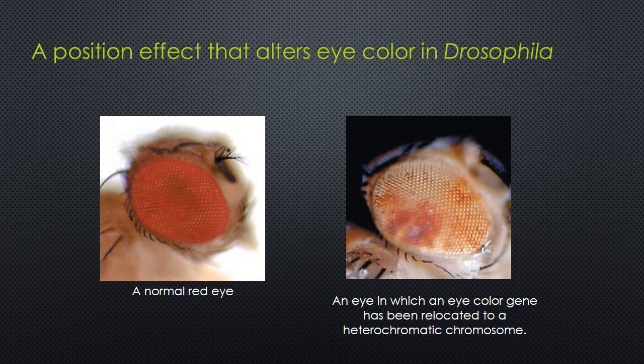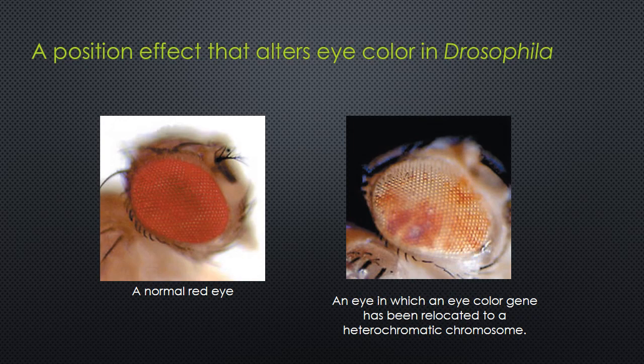Here the left side depicts a normal red eye fruit fly, and the right side shows a mutant fly that has inherited a chromosomal rearrangement in which a gene affecting eye color has been relocated to a heterochromatic chromosome.